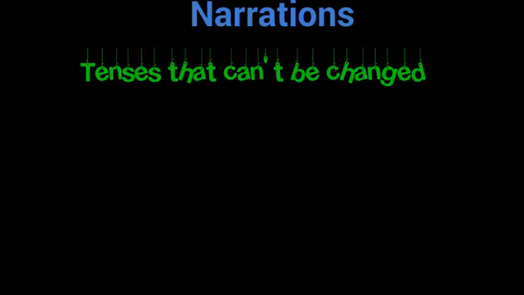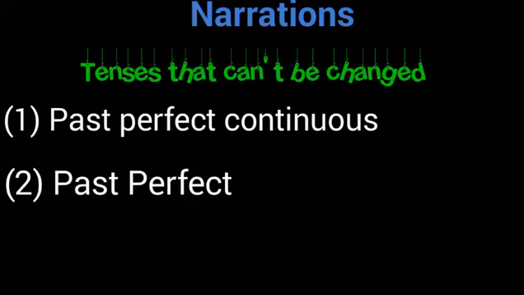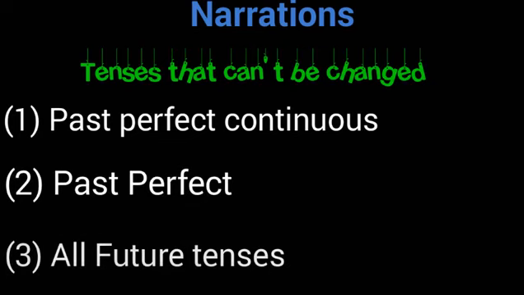As you all know, while we are changing a direct narration into an indirect narration, we change the tenses as well. But there are some tenses that cannot be changed. The first one is past perfect continuous, second one is past perfect, and the third one is all future tenses. Except these tenses, all tenses will be changed while we are changing a direct narration into an indirect narration.